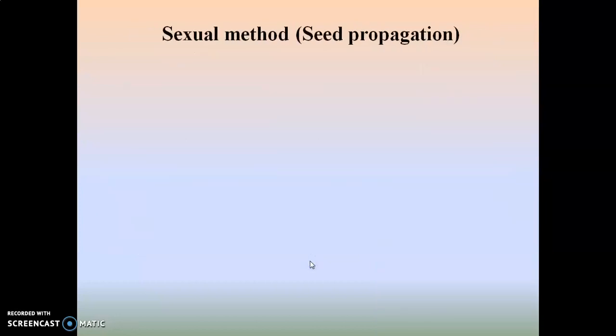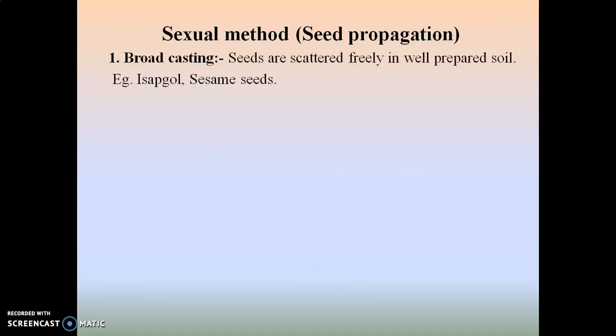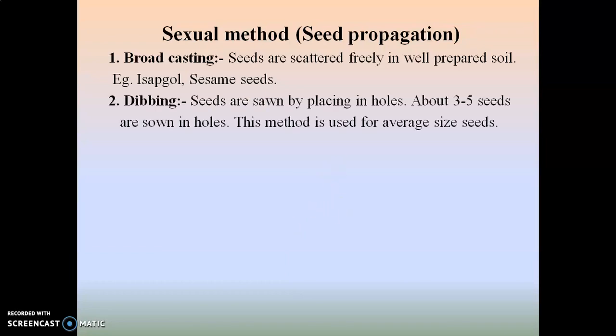Then the second method, that is the sexual method, which is also known as seed propagation. Seed propagation also includes different types. The first one is the broadcasting method. In this method, seeds are scattered freely in a well prepared soil. For example, isabgol, sesame seeds. The second is the dibbing method. In this method, the seeds are sown by placing them in holes. About 3 to 5 seeds are sown in the holes, and this method is used for average size seeds.